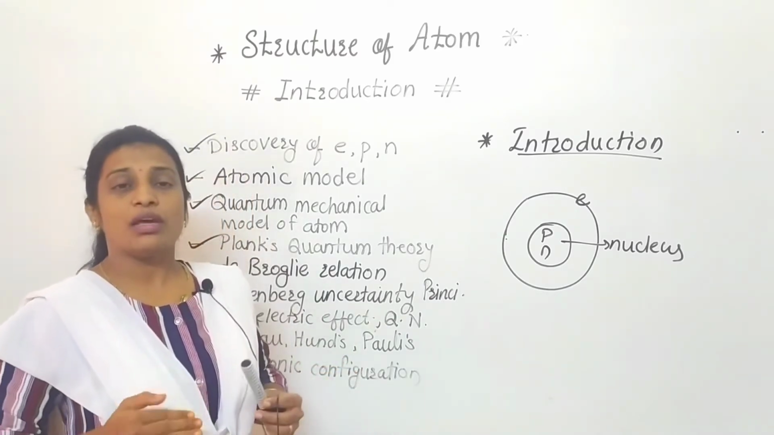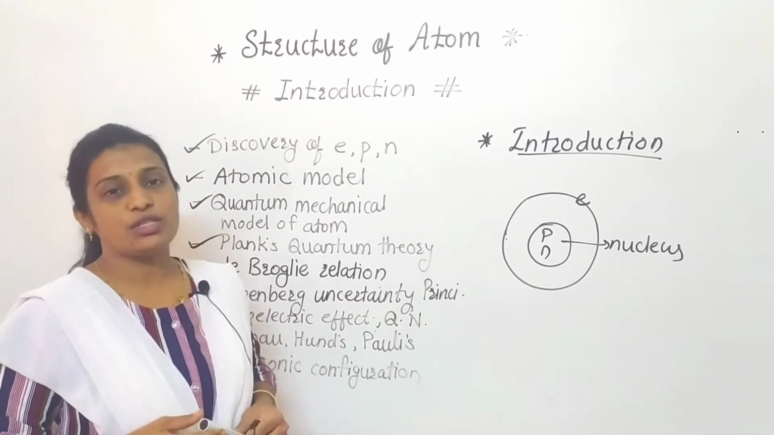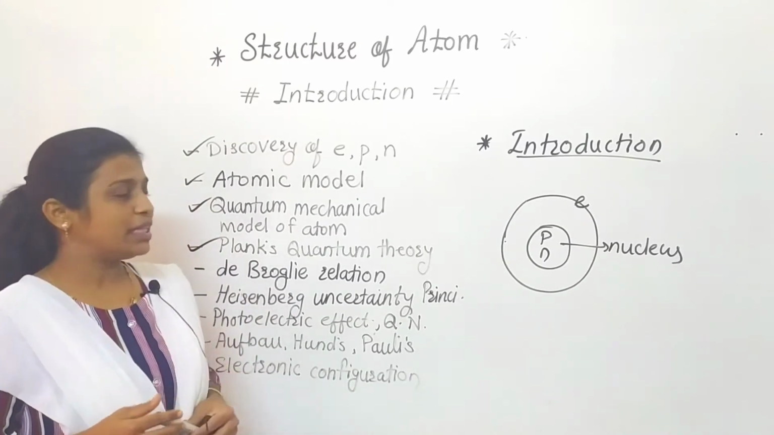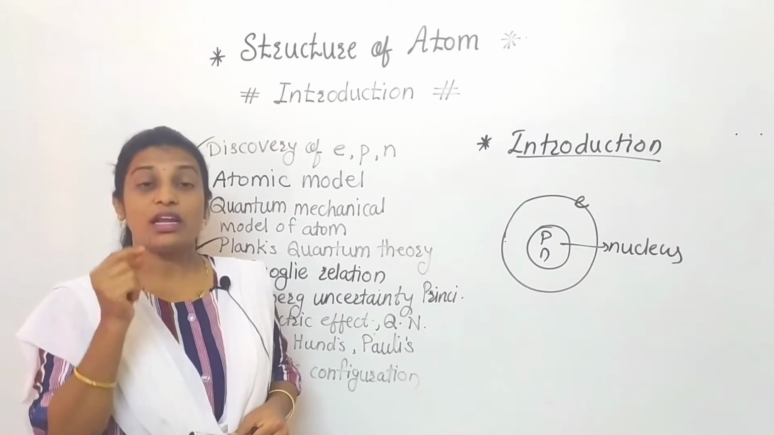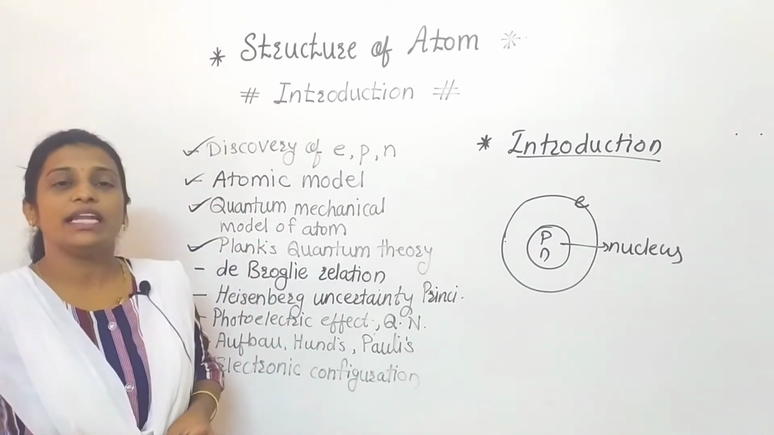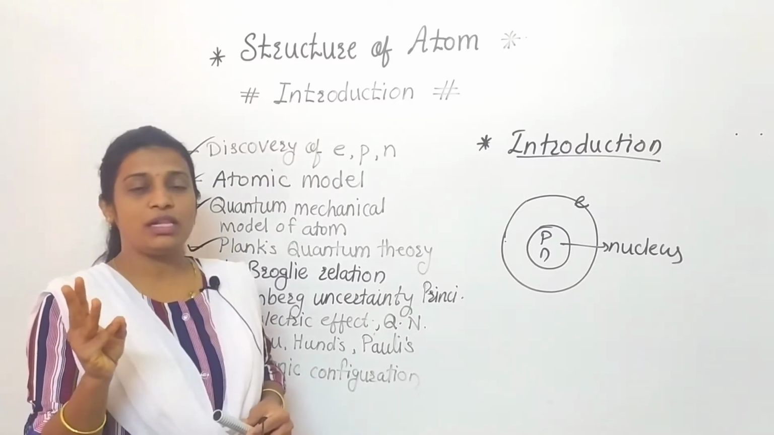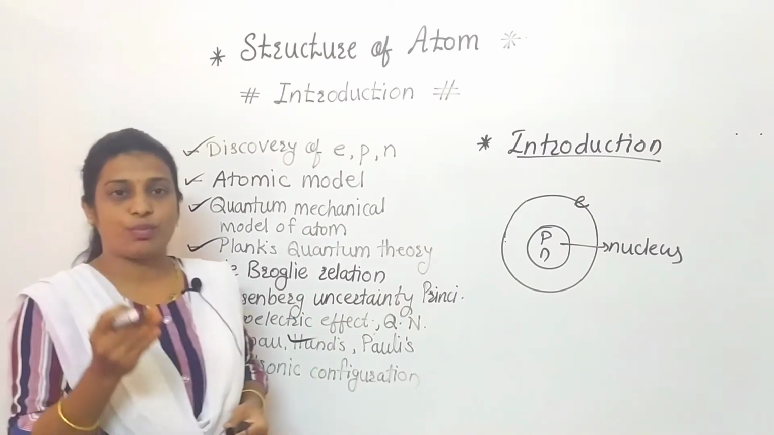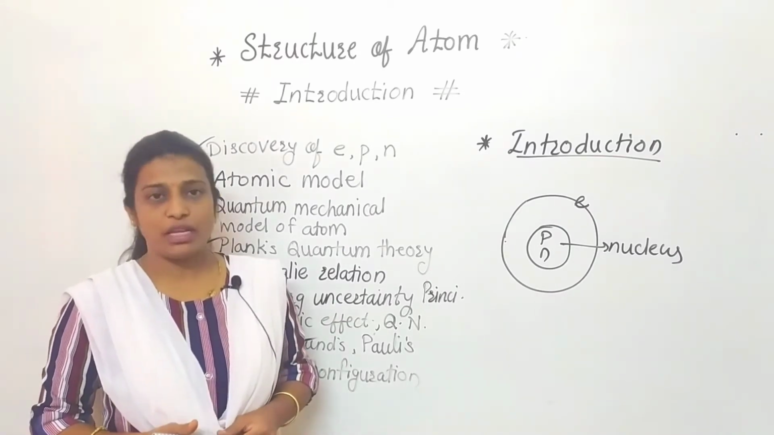After that, the important thing is how to write the electronic configuration. Firstly, you should know what is meant by electronic configuration. Simply we can say that in an atom, electrons are there, and how these electrons are arranged, that arrangement is nothing but the electronic configuration. For that purpose we should know the Aufbau principle, Hund's rule, and Pauli's exclusion principle, and after knowing these three points we can write the electronic configuration for each and every element.